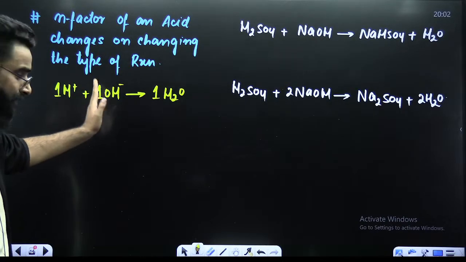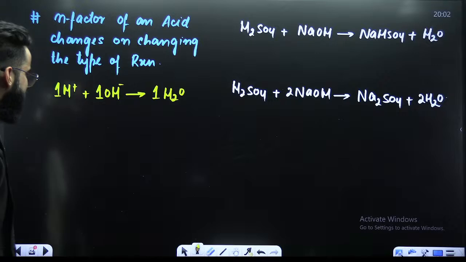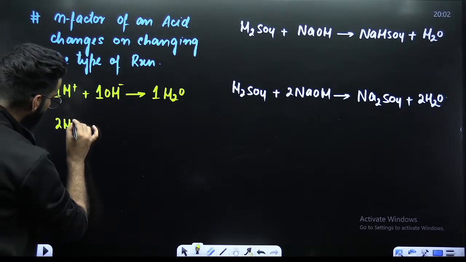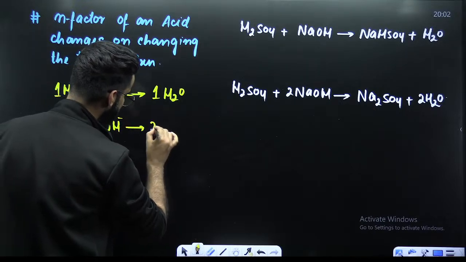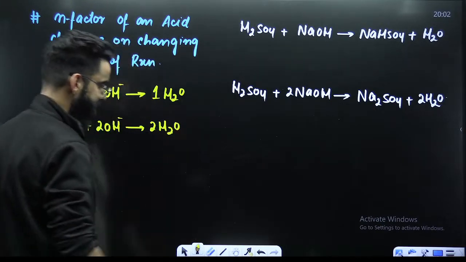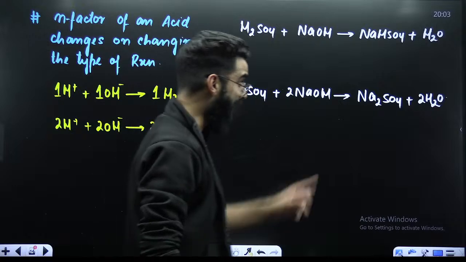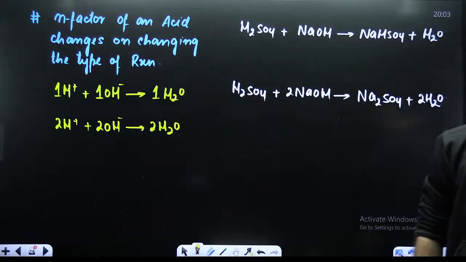Similarly, if I ask you about two H positives, I would say two H positives will interact with two OH negatives and lead to the formation of two water molecules, correct?